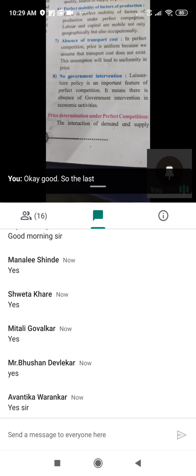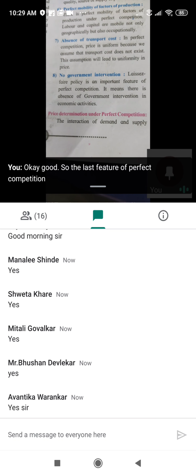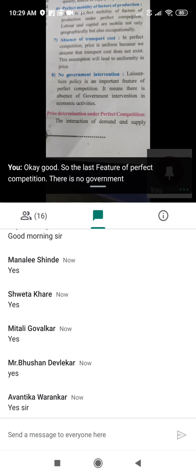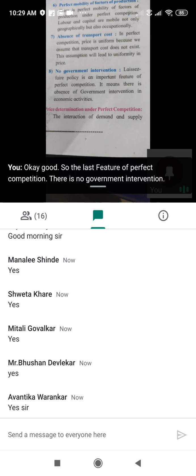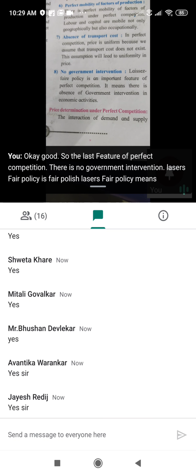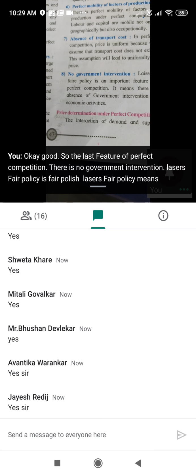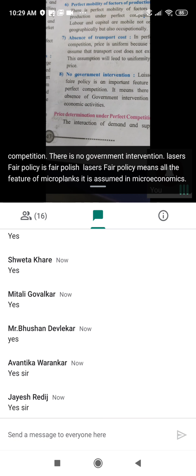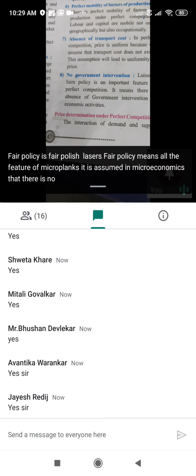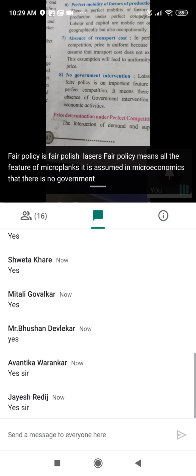So the last feature of perfect competition is no government intervention. Laissez-faire policy means that it is assumed in microeconomics that there is no government intervention and no government restrictions.